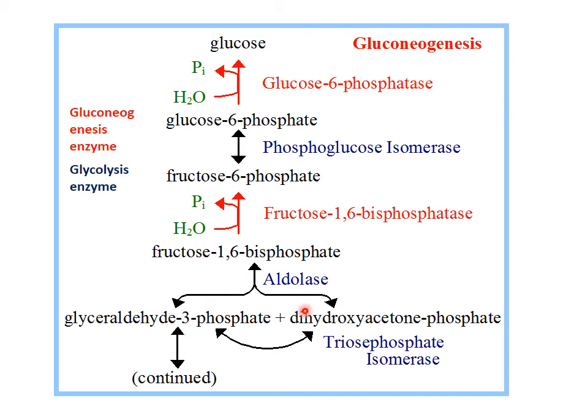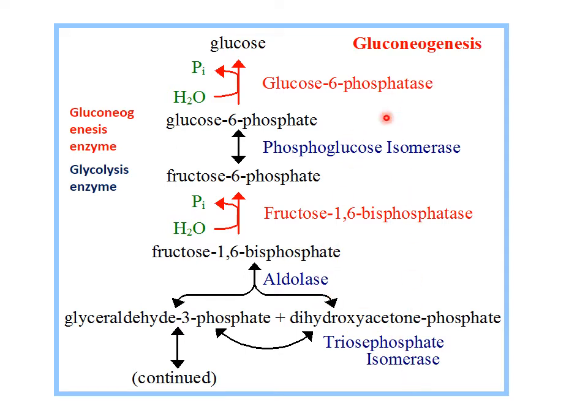These are glycolysis, but gluconeogenesis is the reverse. In gluconeogenesis, the enzymes written in red color, at the first and third steps, are gluconeogenic enzymes, whereas the enzymes written in blue are glycolytic enzymes.